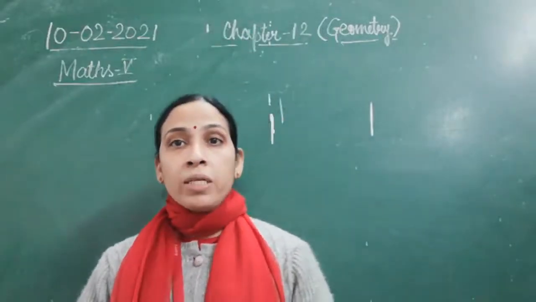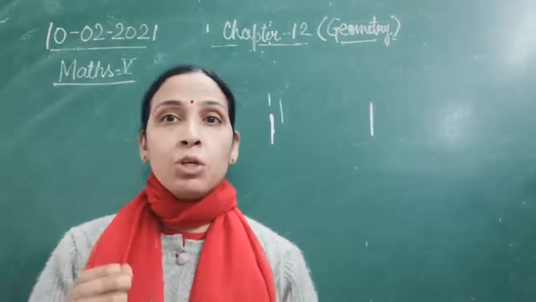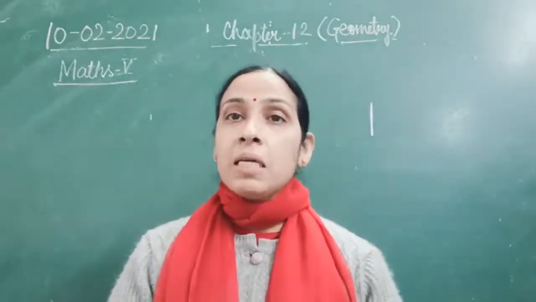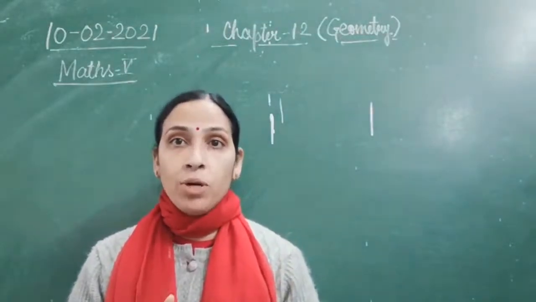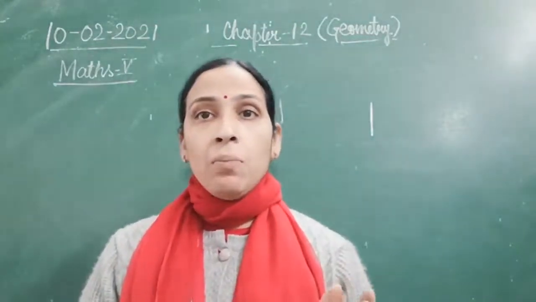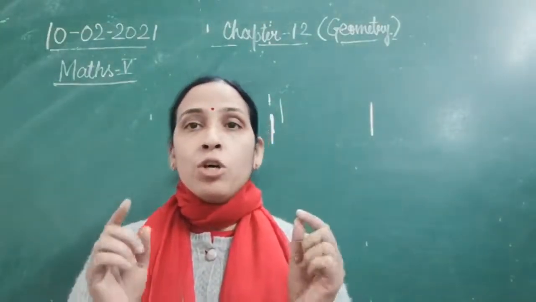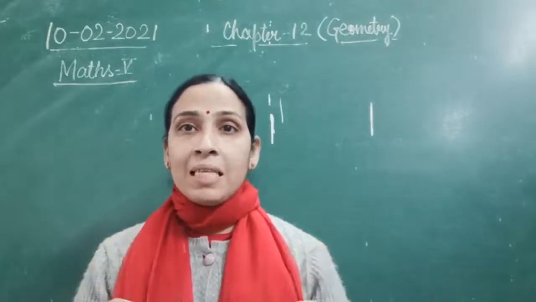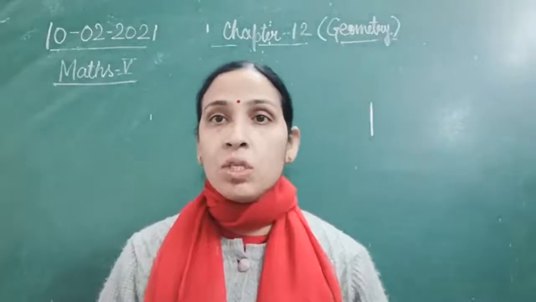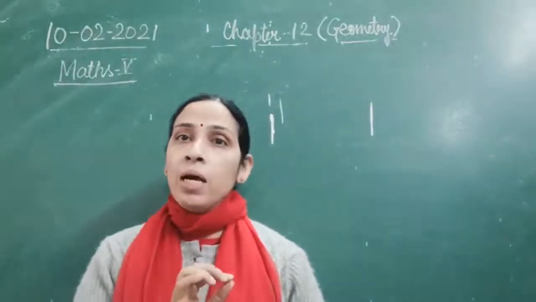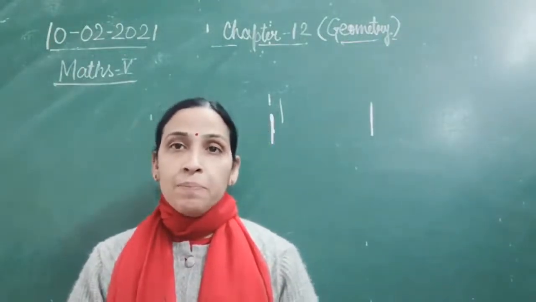So children, what is a line segment? A segment means a part of the whole line. A line segment can be named because it has two end points. The beginning point is specified and the end point is also specified. We can name a line segment with whatever points are given, like AB, PQ, LM, MN. So that is your line segment.